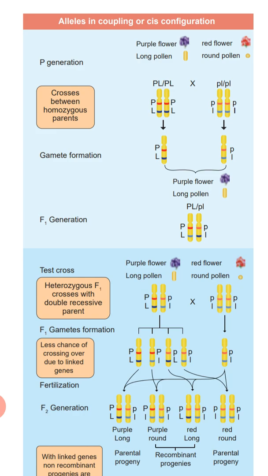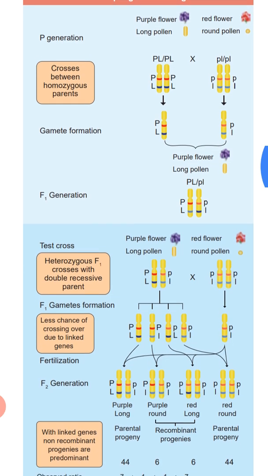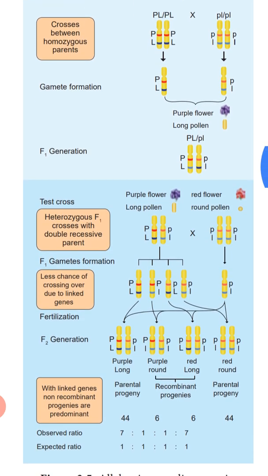When the crossing was done, in the next generation they found four types of plants: purple long flower, purple round flower, red long flower, and red round. Already we have studied that in a dihybrid test cross the ratio is found to be 1 is to 1 is to 1 is to 1.